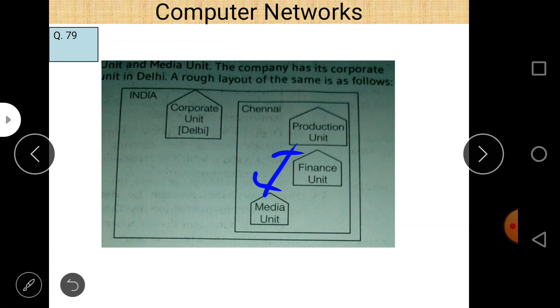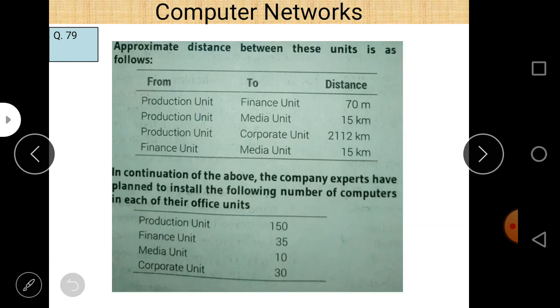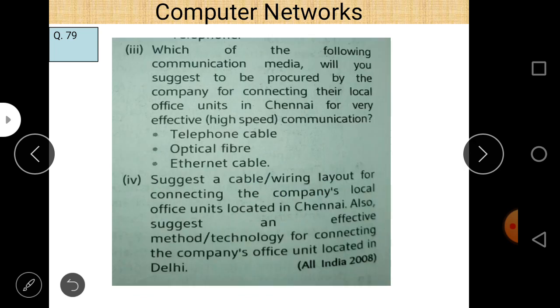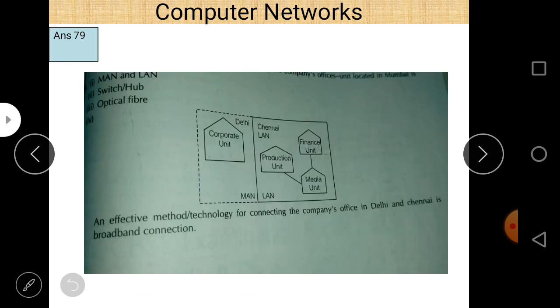If you write LAN, it is also correct, but MAN is more correct as compared to the LAN, because you have to connect 15 meter to up to 70 meter to up to 15 kilometers. Next question is, which one of the following devices will you suggest for connecting all the computers? So obviously switch or hub is used, because to connect all of the devices within an office we use switch or hub. Switch or hub is the answer.